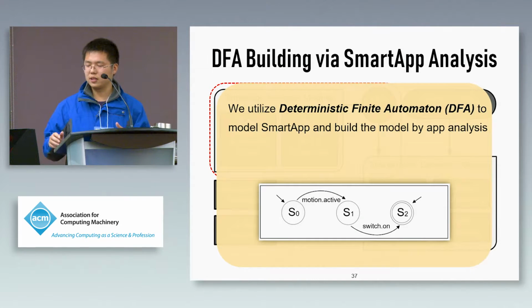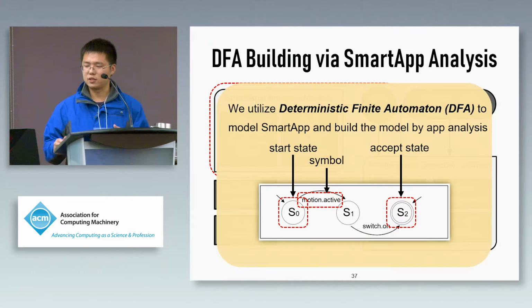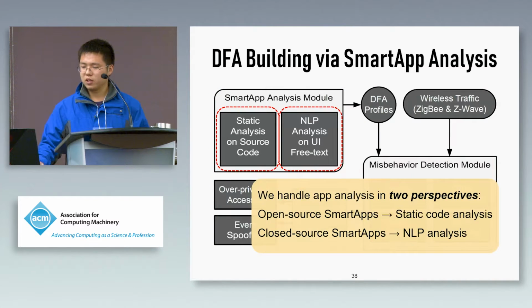As we can see in our paper, we utilize the deterministic finite automaton to model the SmartApp. The DFA is a 5-tuple, including the symbol, the state, and the transition. However, since SmartThings supports both open source and closed source SmartApps, we need to propose two different methods to extract the DFA from them.